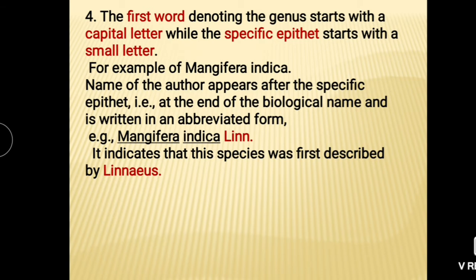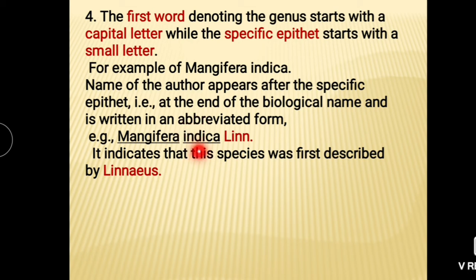Next rule, the first word denoting the genus starts with a capital letter. Means here in Mangifera, M will always be capital. Then the specific epithet starts with a small letter. Always write or begin the name of species with a small letter. Here in indica, i is small. For example, Mangifera indica, the name of the author is represented after the specific epithet.